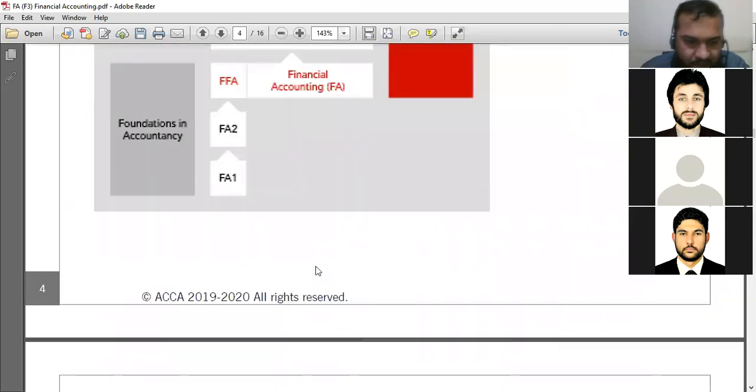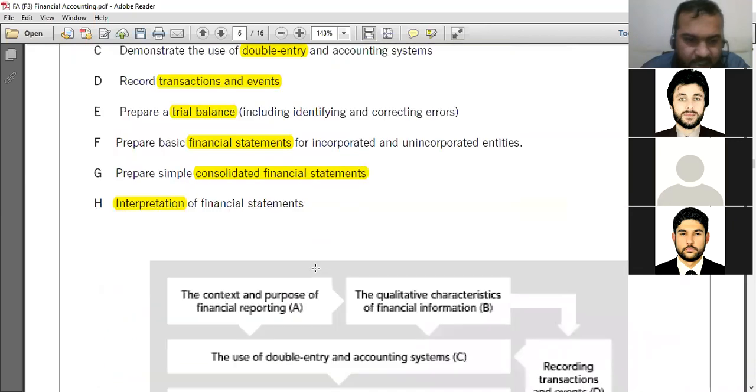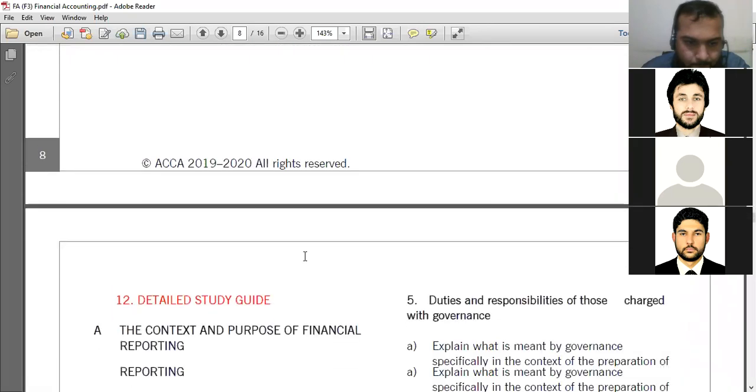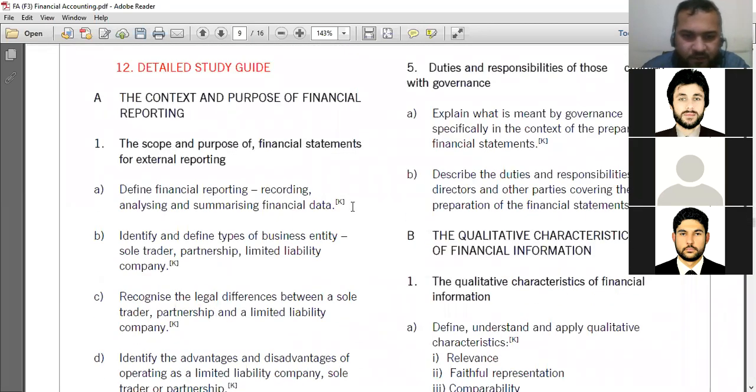This is the syllabus of the F3. I'm going to the detailed syllabus now, where you can find it. Now look, this is the detailed syllabus of the F3. The first skill you have to develop is the scope and purpose of financial statements for external reporting. The first topic in this skill is to define financial reporting: what does it mean by recording, analyzing, and summarizing financial data? And if you look in the bracket, they have mentioned K, so it's the knowledge level.